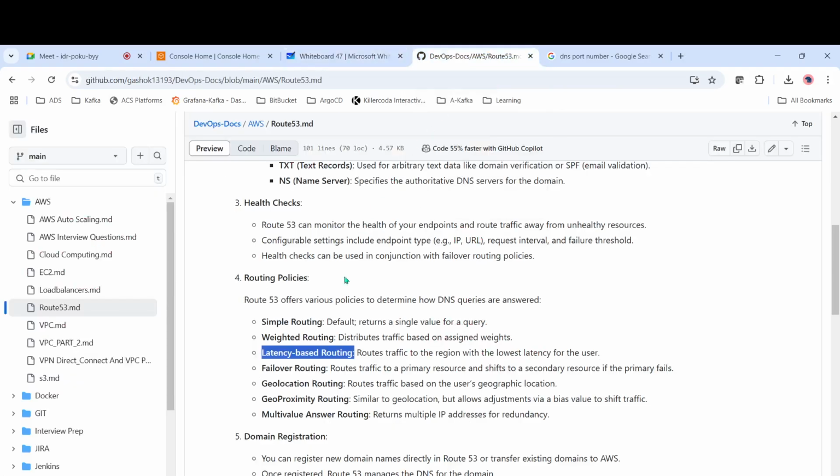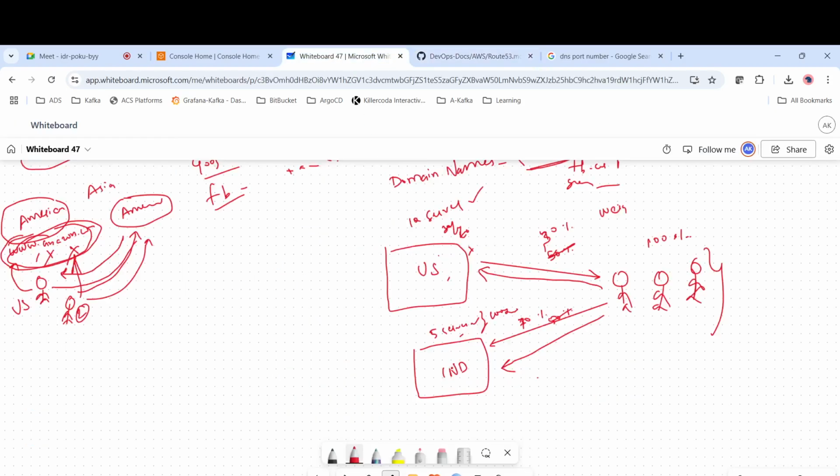And then failover routing means, for example, if the server is not responding and it has failed, it will send requests only to the other location. If the US server is marked as failed, because we will be configuring heartbeats and everything, then all the users who send data will be sent directly to the healthy location.